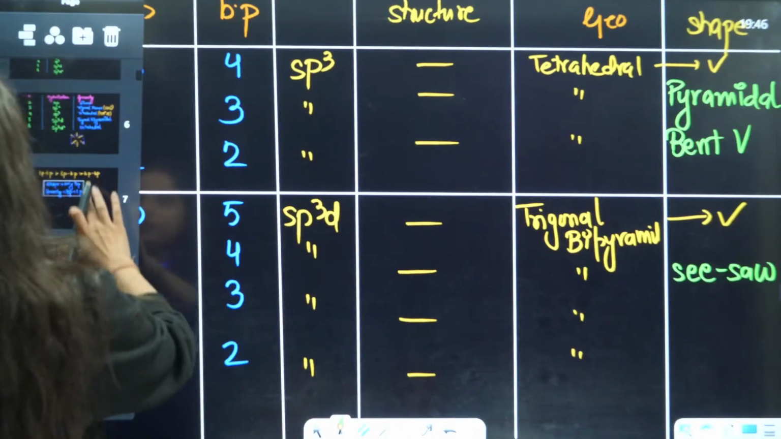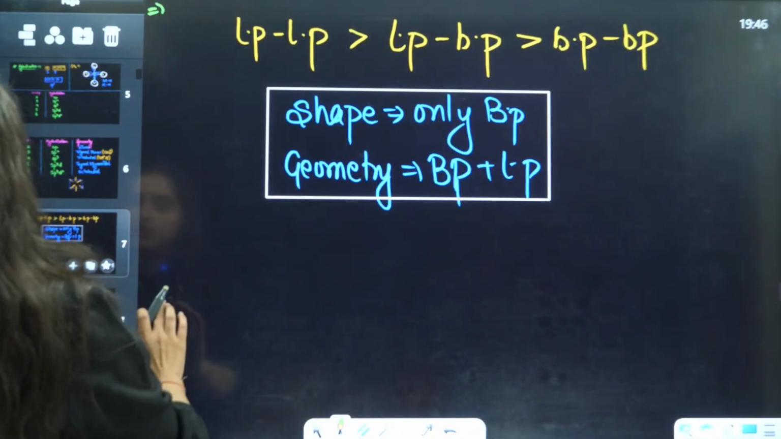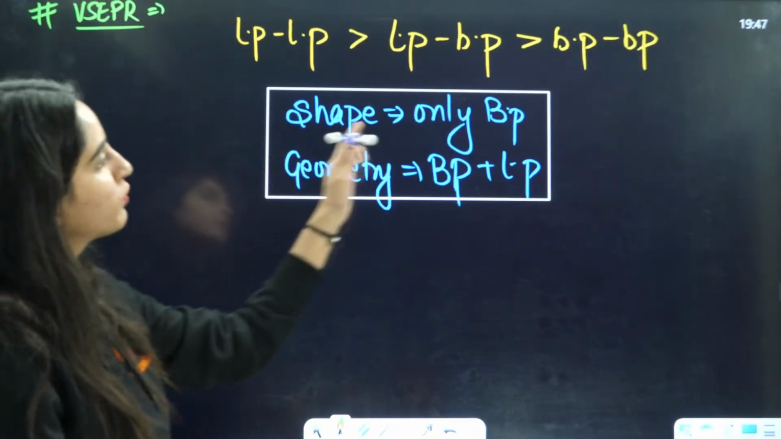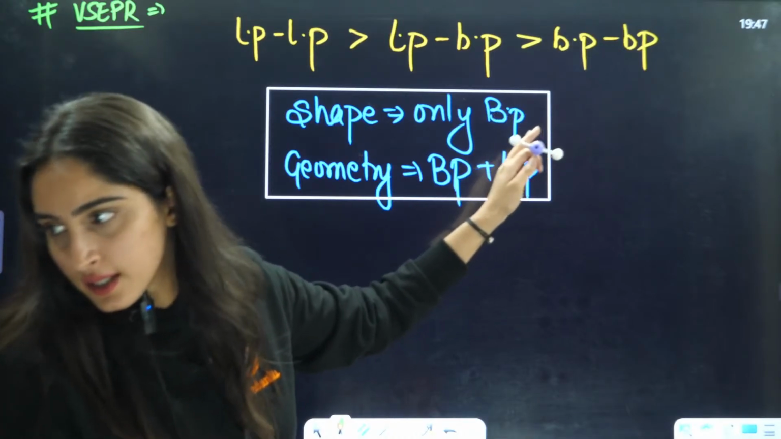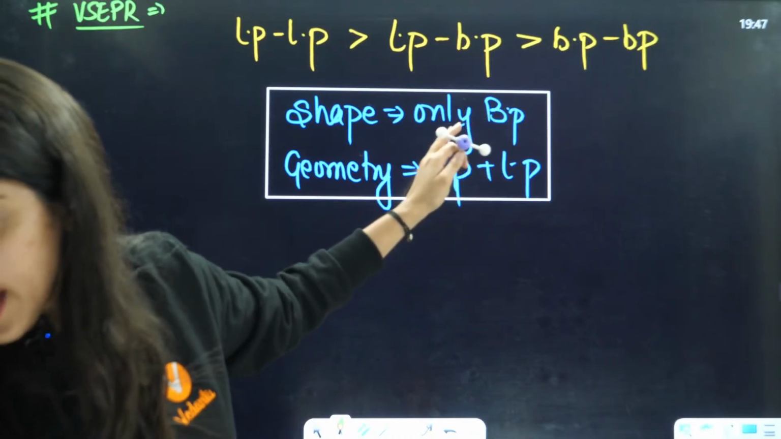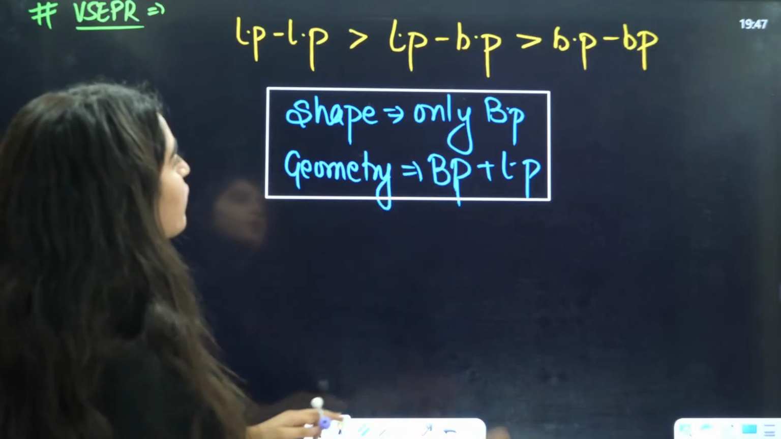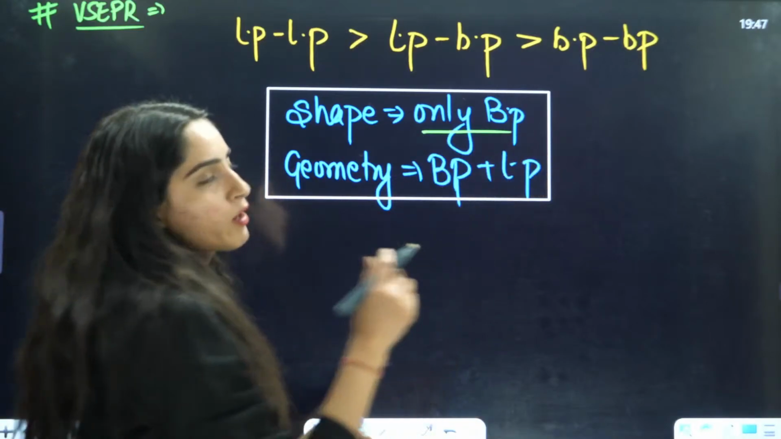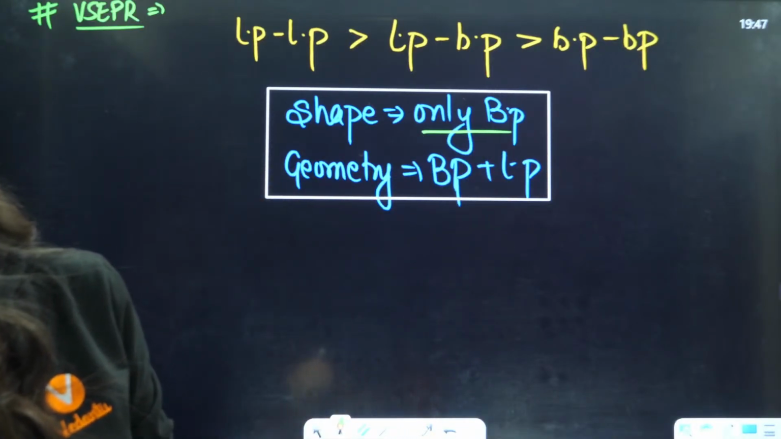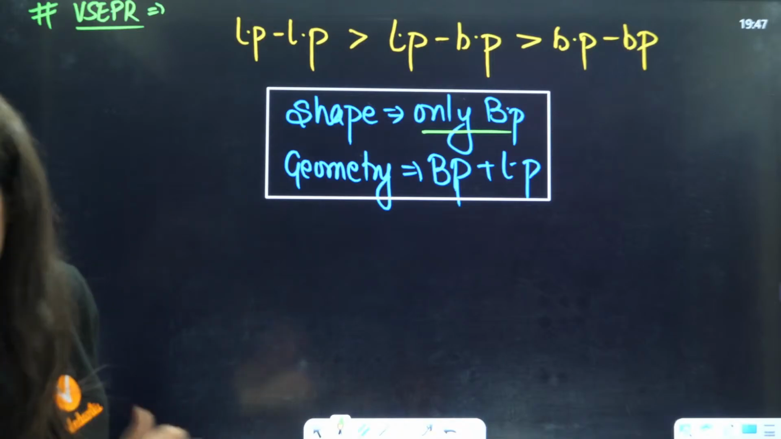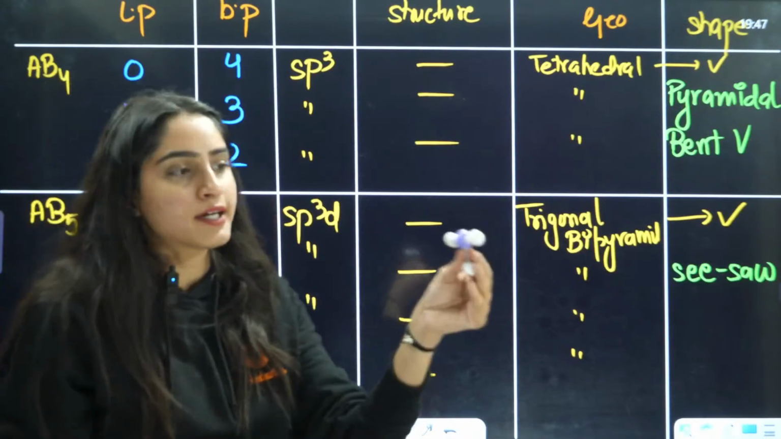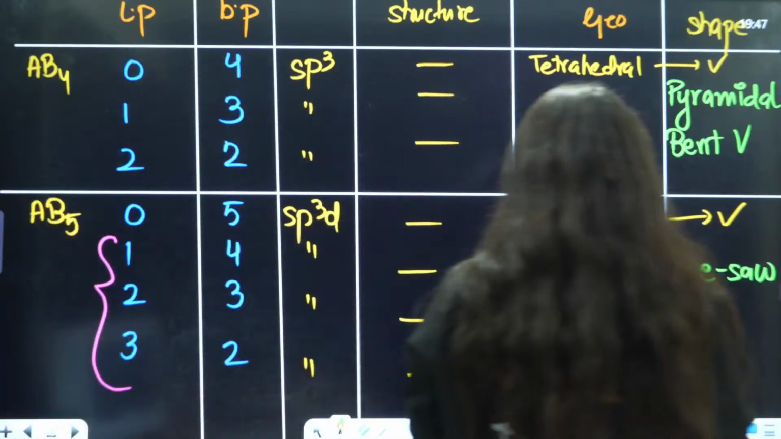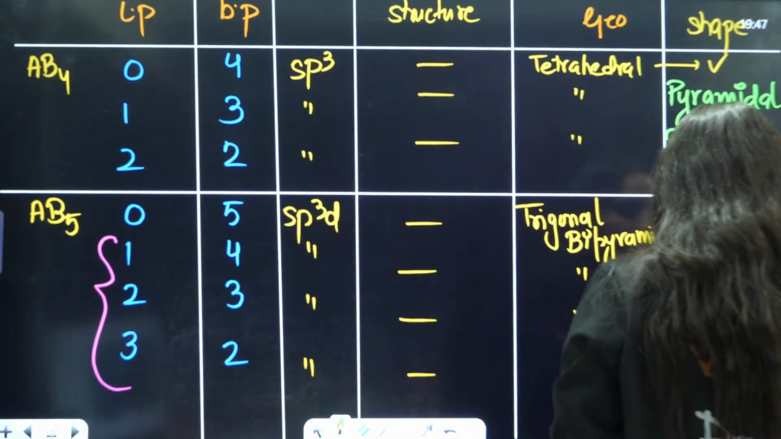Where I have written shape, I have written here that shape only depends on the bond pairs. Okay, Saraswati, I have written here that shape only depends on the bond pairs. Now, let us see this here. It is going to be a T shape, so just write it here. It is T shape.